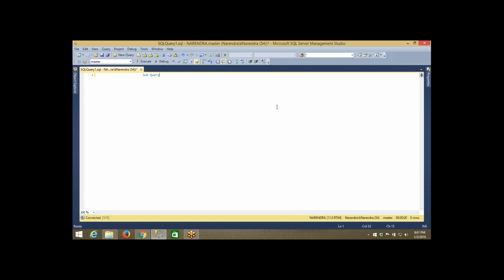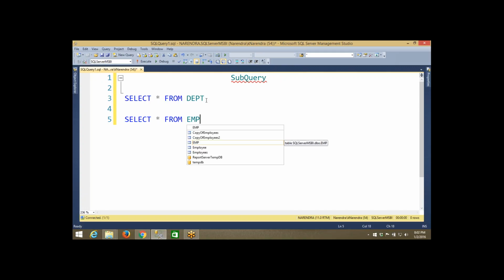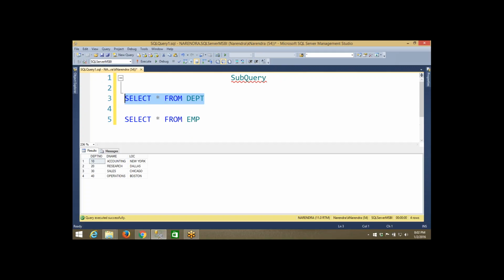Okay, subquery. So what exactly is a subquery? First of all, as per our knowledge, we know what a query is. Select star from dept, select star from emp. These two are nothing but queries. This is one query and this is another query.